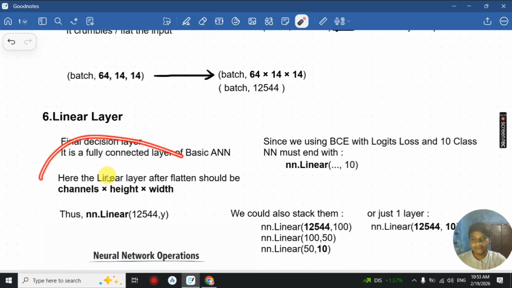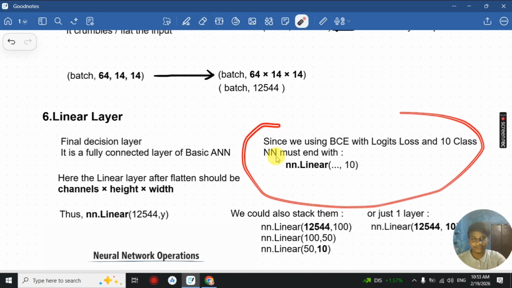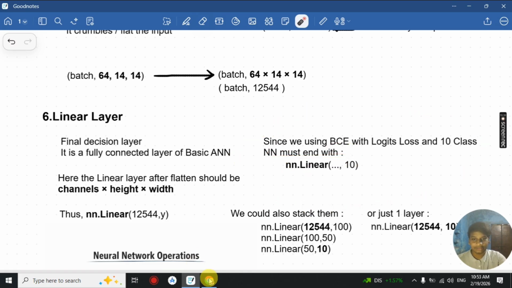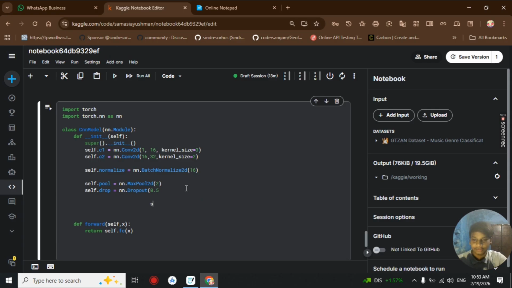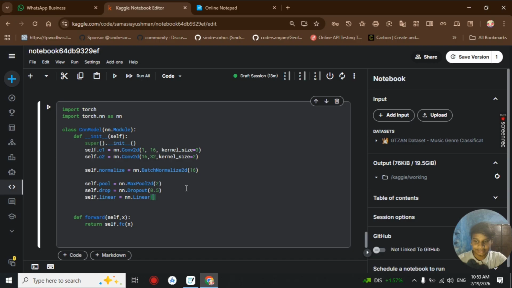And now it's time for our linear layer. The linear layer is the final decision layer, and it is a fully connected layer of our basic artificial neural network. One important thing is that since we are using BCE loss here, our neural network should always end with self.linear, and in nn.Linear here we will be putting x comma 10, because we have 10 classes here for our prediction.